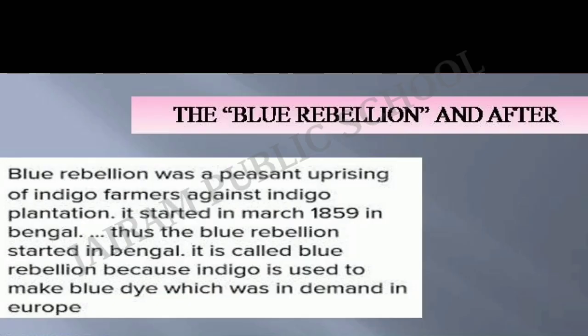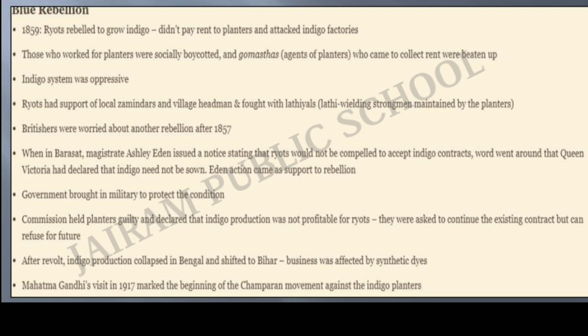The next is an important topic, the Blue Rebellion and after. In March 1859, thousands of ryots in Bengal refused to grow indigo. As the rebellion spread, ryots refused to pay rents to the planters and attacked indigo factories. Those who worked for planters were socially boycotted, and gomastas, the agents of planters who came to collect the rent, were beaten up.